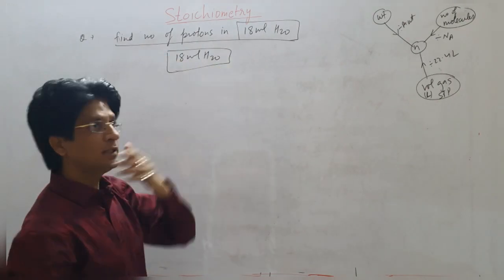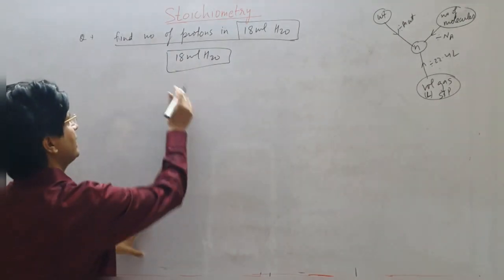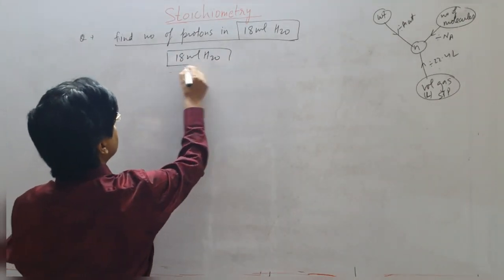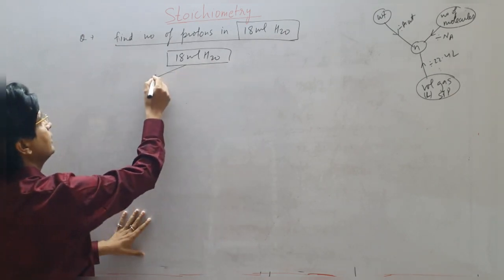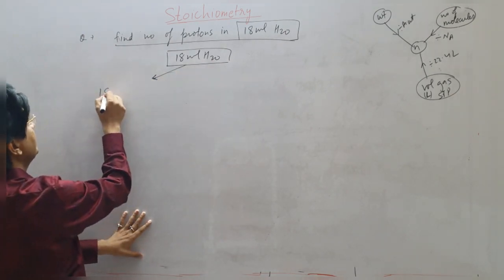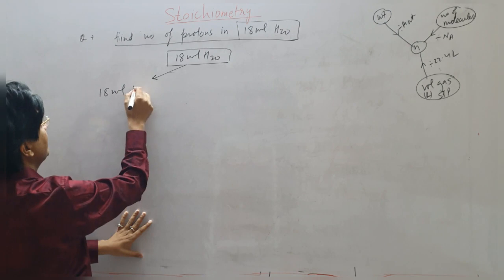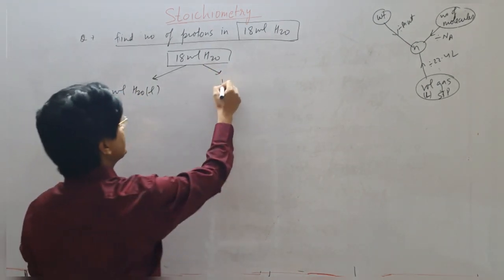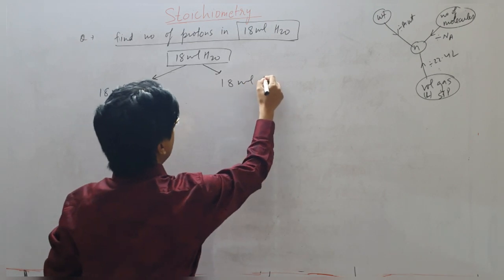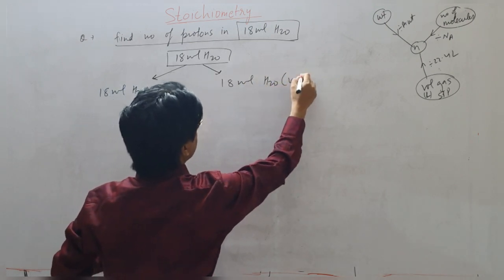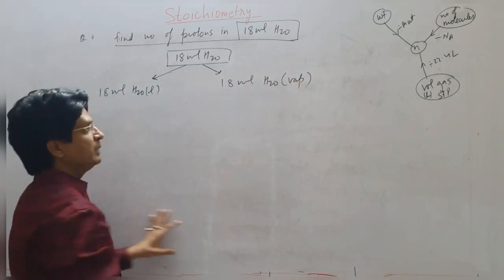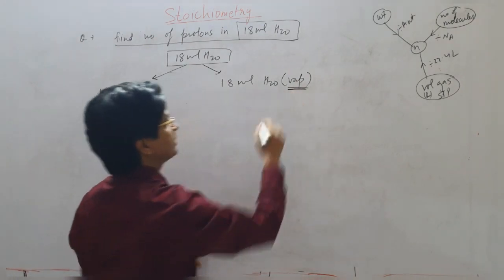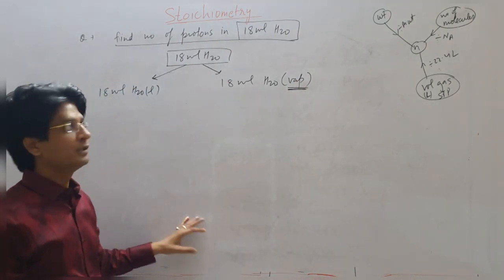So how to handle this? Understand this very carefully: 18 ml of water can be 18 ml H2O liquid. They can also give you 18 ml of H2O in vapors. People sometimes do not focus on this part and they get the wrong answer.